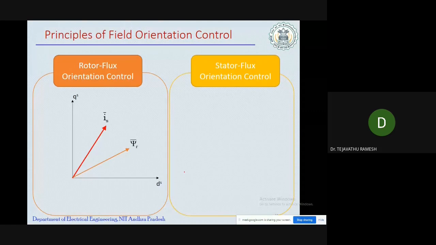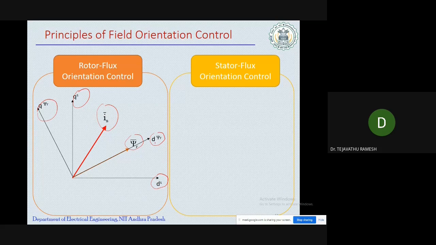So what are we doing in the rotor flux orientation control method? Here the d^s and q^s axes are obtained when we are transforming three-phase quantities to two-phase quantities by using the Clarke transformation. This is the d axis and the q axis in the stationary reference frame, this is the rotor flux linkage, and this is the stator flux. Now the d^ψr axis is rotating with the synchronously rotating reference frame speed, that is the synchronous speed.